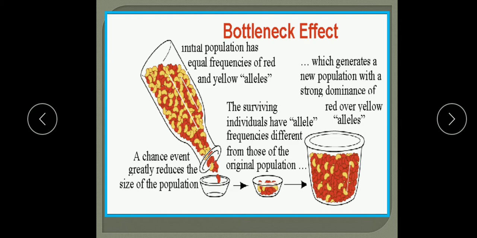Then what will happen? The surviving members of this small population, because only a few members will be surviving, reproduce again, resulting in the growth of a large population in the subsequent generations. But these individuals now have a small gene pool.